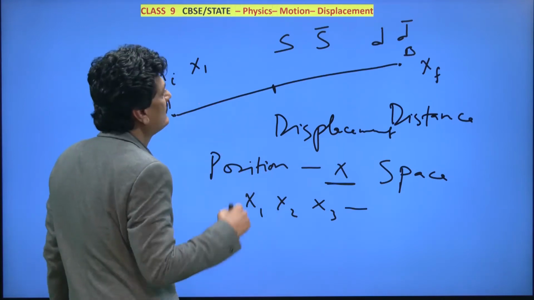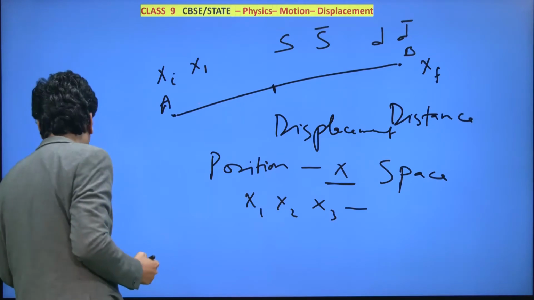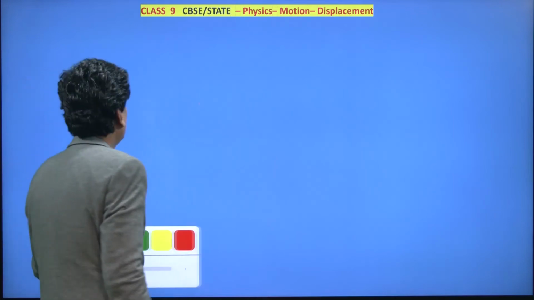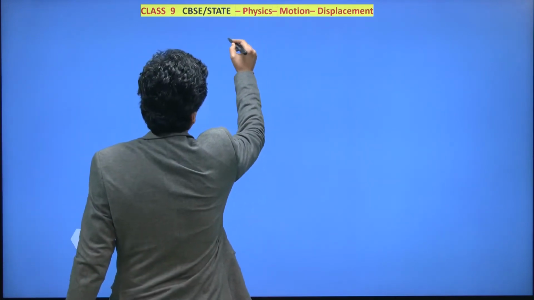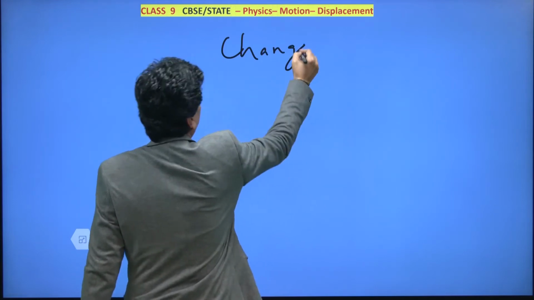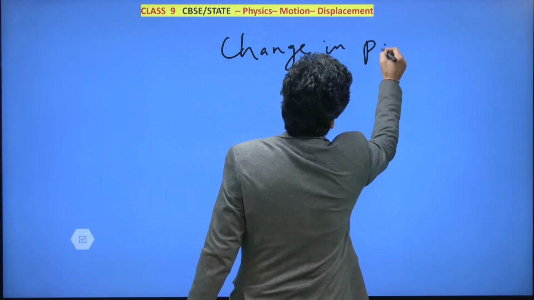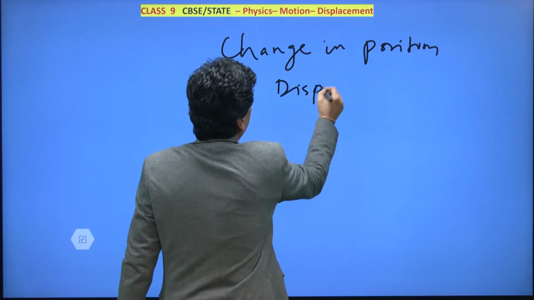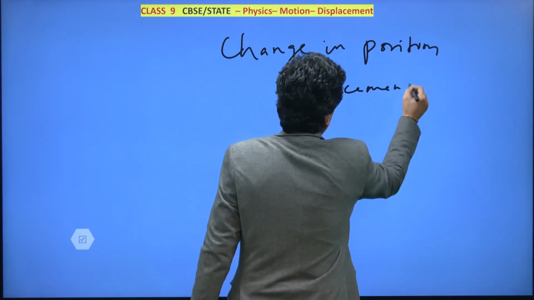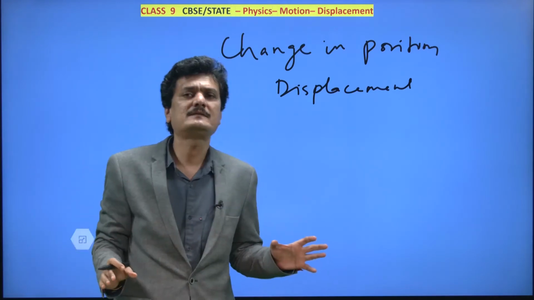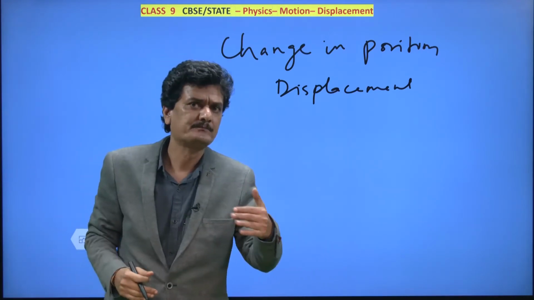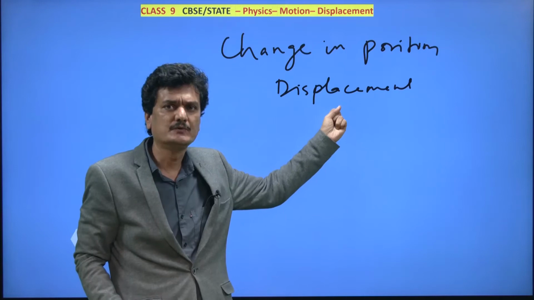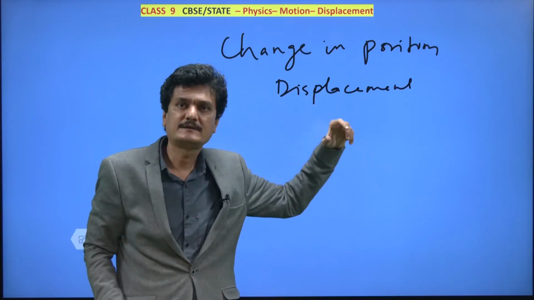If you want to write the change in position, how will you write it? There is one particular symbol for change. Here we are talking about change in position and displacement, which are intrinsically related. Distance is a value add-on. Distance doesn't signify anything at all. Everything we want to know when a body moves is displacement, because it takes direction into consideration also.